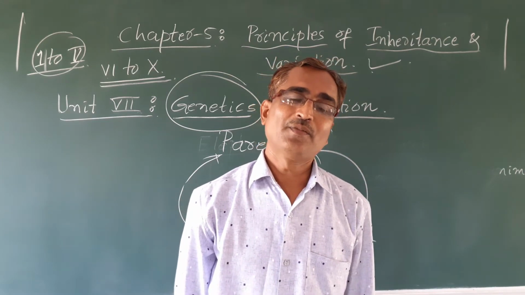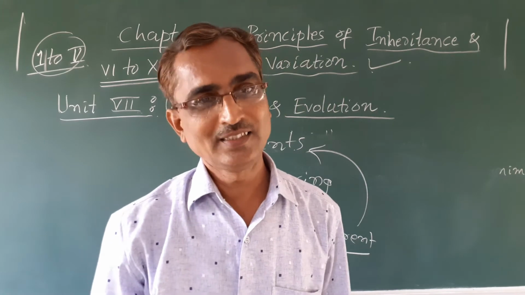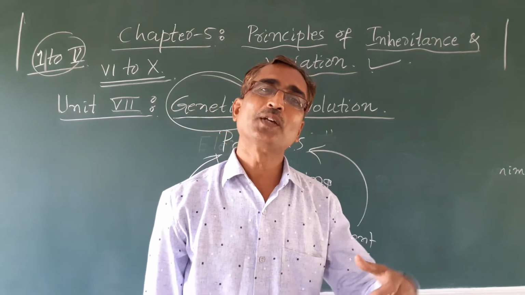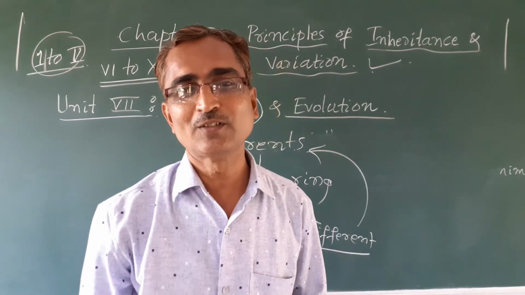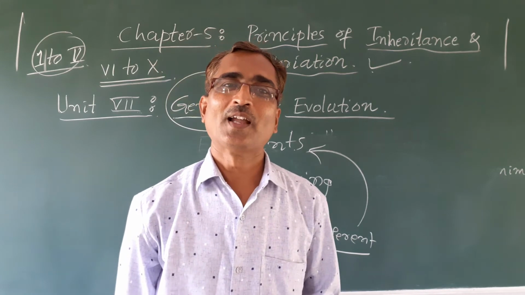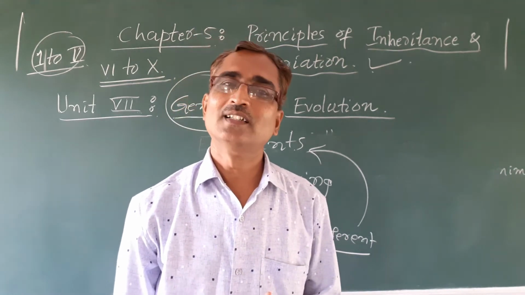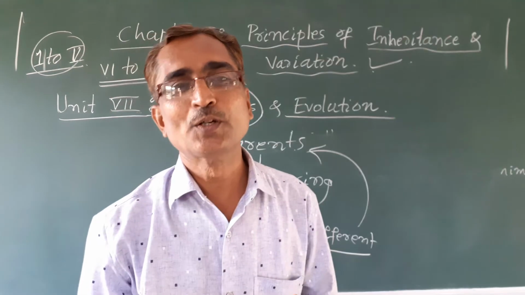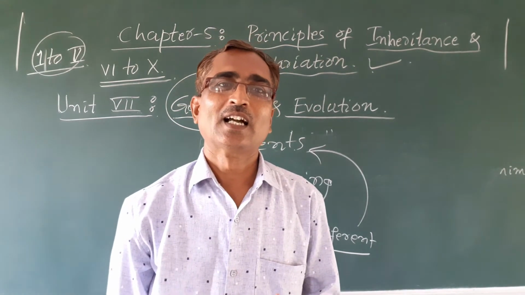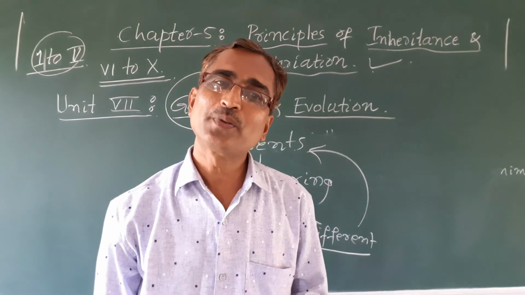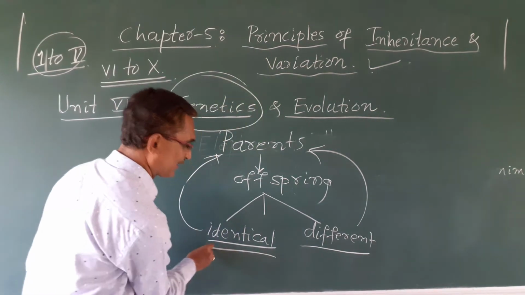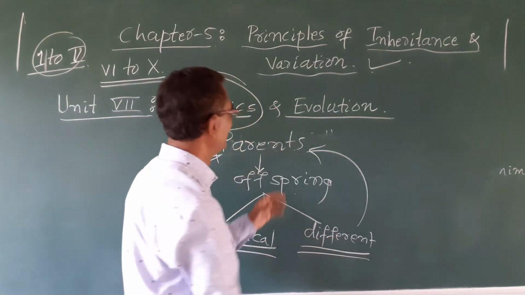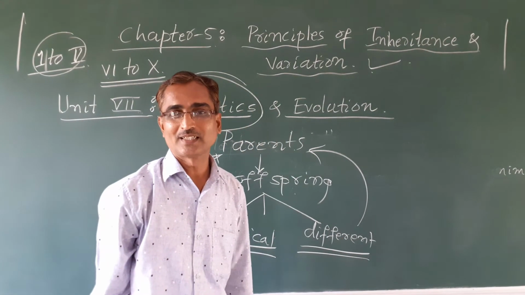What we are discussing is that we observe that an elephant gives rise to an elephant only, and a mango tree gives rise to a mango tree only, and not any other plant. And the parents give birth to their younger ones or offspring, and these offspring will be identical or similar to their parents, and these offspring may be different from their parents.